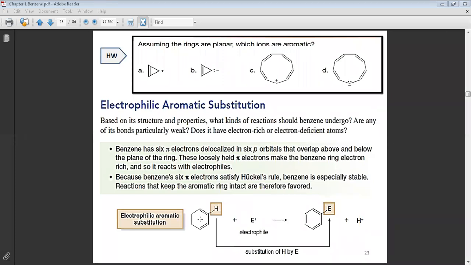If the ring is electron rich, will it react with an electrophile or a nucleophile? It will react with the electrophile, exactly. Be careful here: because the benzene ring has high electron density, it will react with something electron deficient. That means it will react with the electrophile.